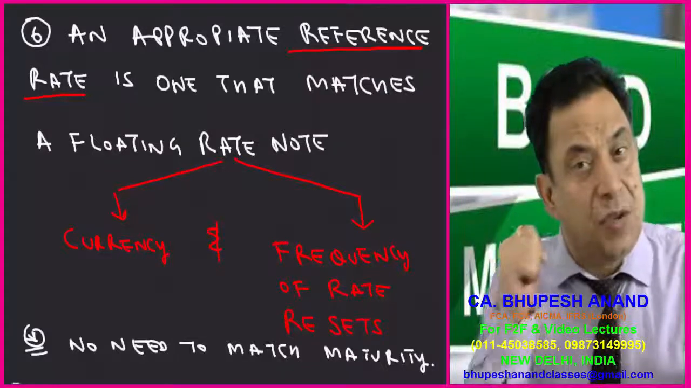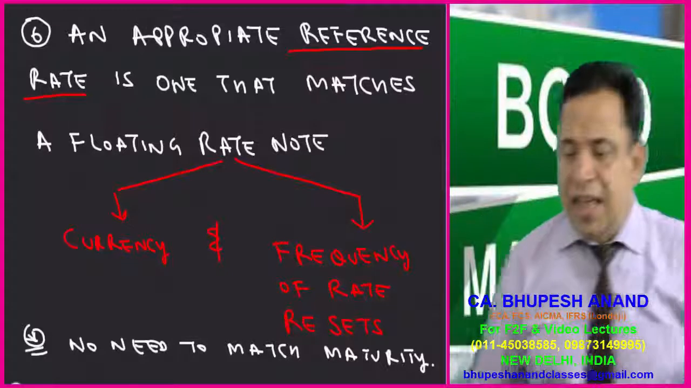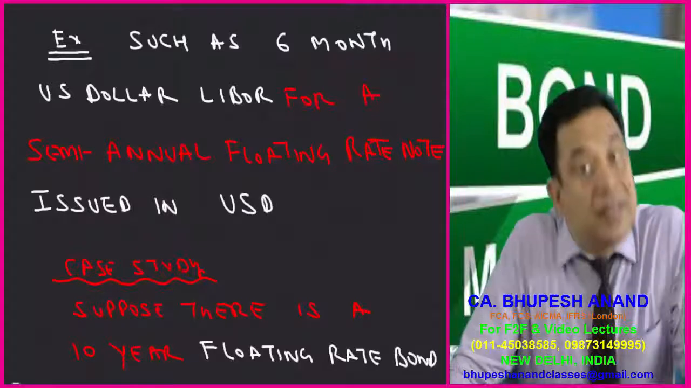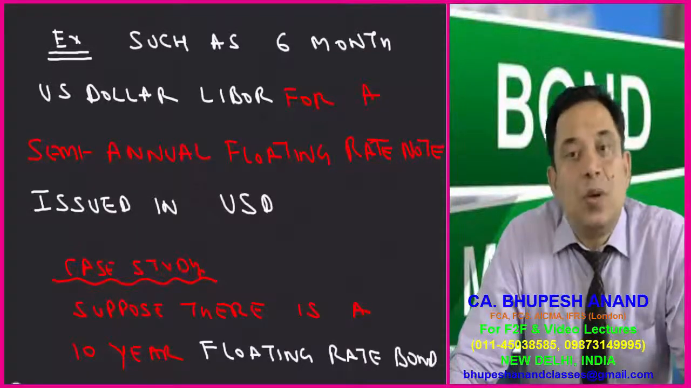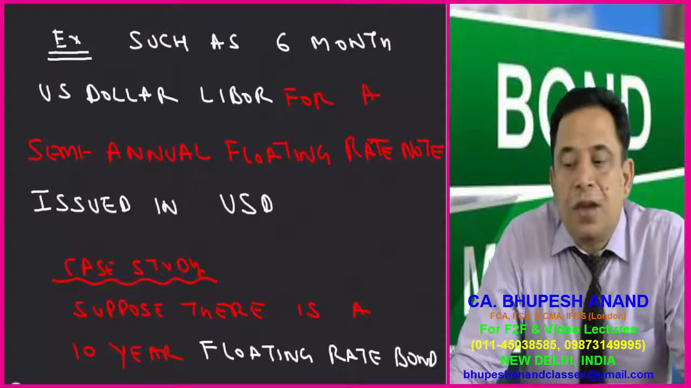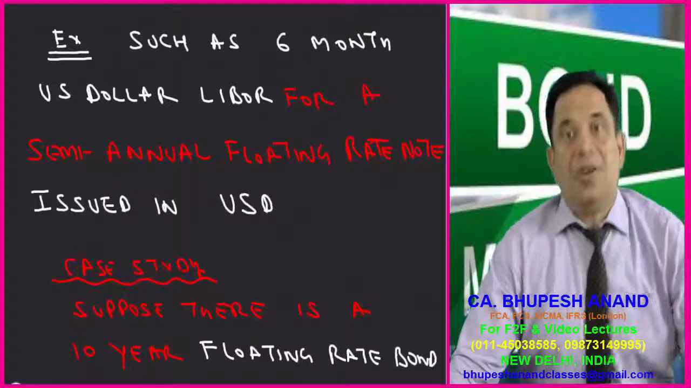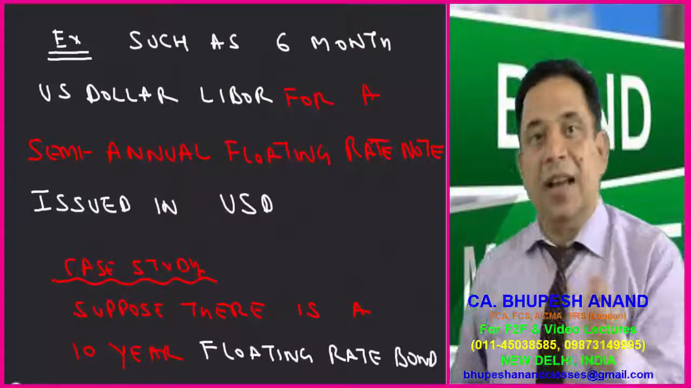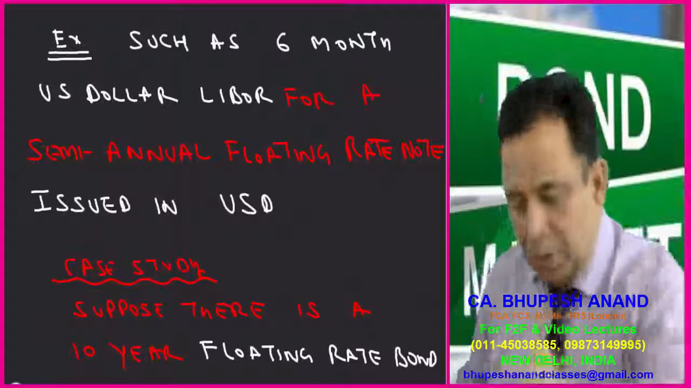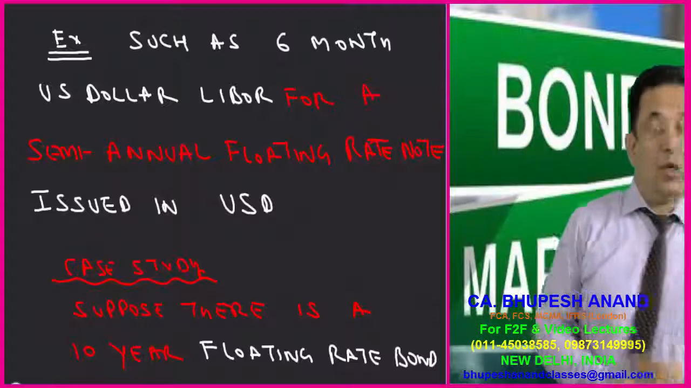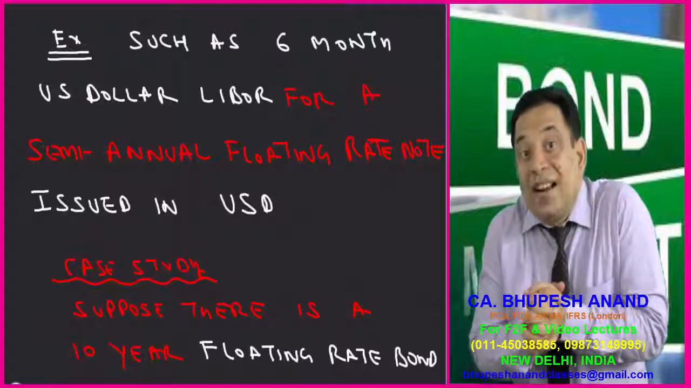The star I have written is very important. There is no need to match maturity. We have to just match currency as well as frequency. I have given the example for that also, such as 6 months US dollar LIBOR for a semi-annual floating rate bond issued in USD. It means if a bond is issued in US dollars, then we should use US LIBOR for 6 months. Again, with the help of a case study, I want to tell you what precautions to be taken care of while using the reference rate,